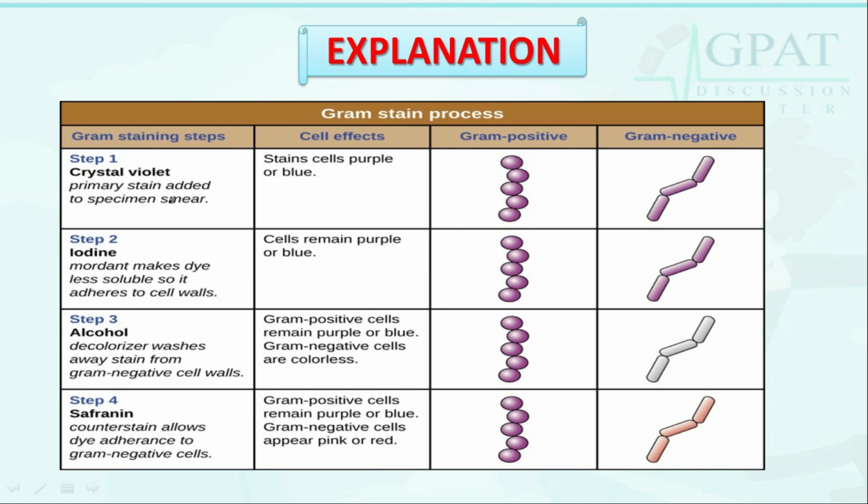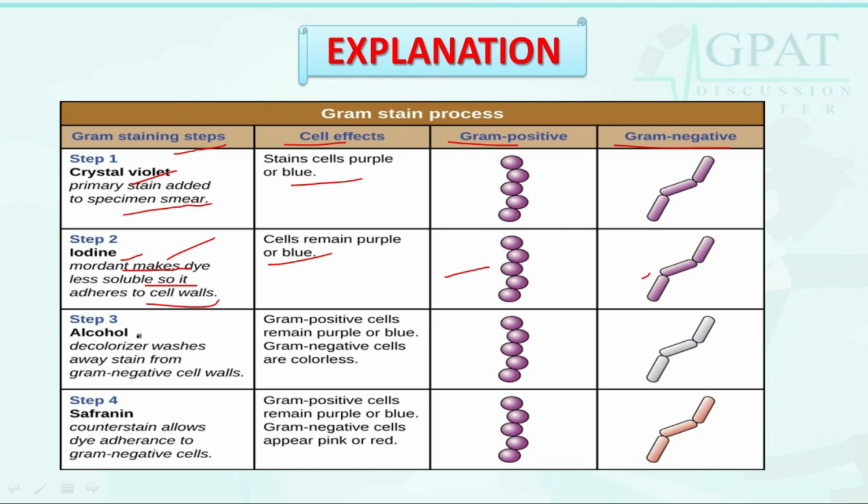Here we have a chart that mentions the Gram staining steps, cell effects, Gram positive and Gram negative. The first step is crystal violet, the primary stain added to the specimen smear, and the effect is that it stains cells purple or blue. In step 2, iodine, a mordant, makes the dye less soluble so it adheres to cell walls, and the cells remain purple or blue, as shown in the diagram.